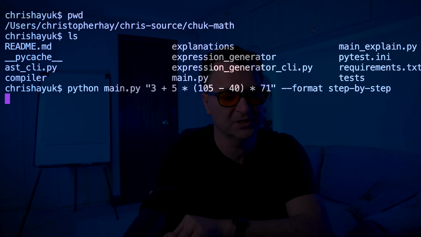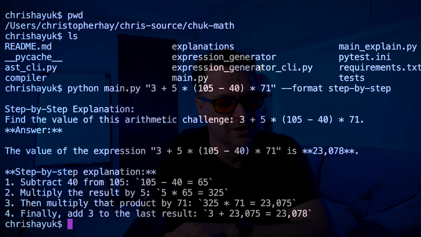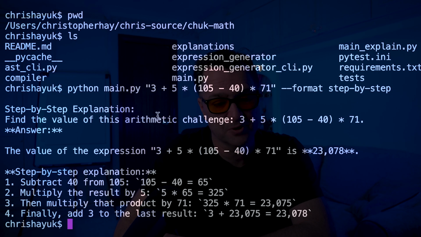So if we run this for a second, we are going to see a synthetically generated example, which is going to be highly accurate. So you can see here, step-by-step explanation, find the value of this arithmetic challenge. So it's repeated the question there. And then it says the value of this is 23078. So it's absolutely correct. And then this step-by-step explanation is subtract 40 from 105. 105 minus 40 equals 65.